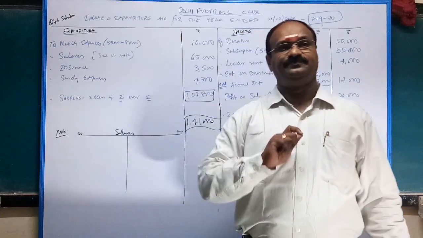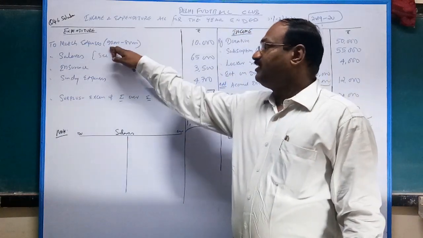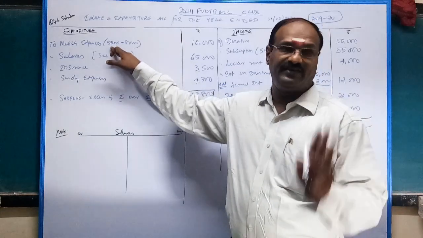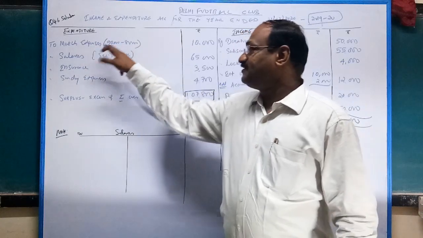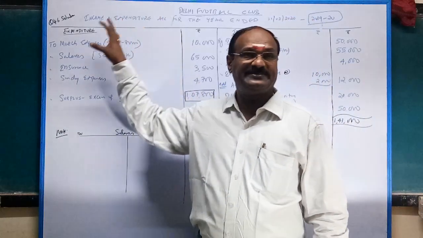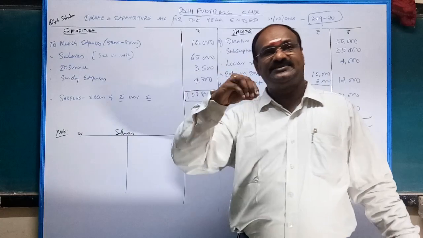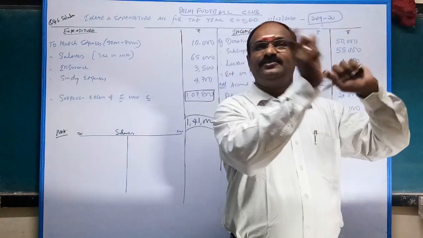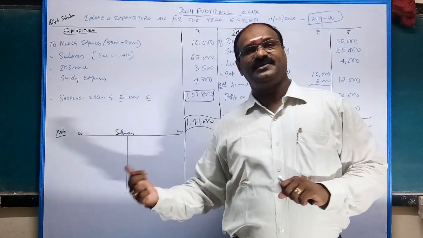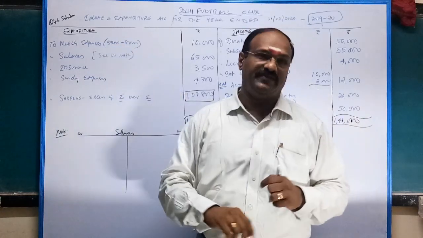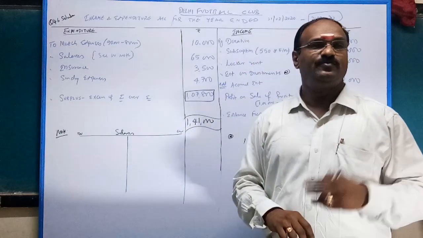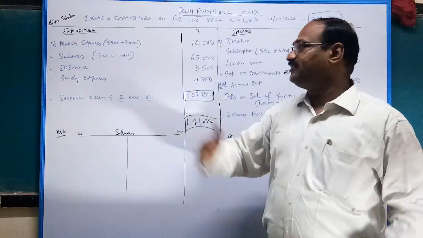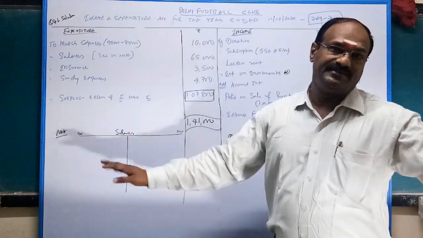Repeat once again. In this particular problem, 90,000 is given. Suppose instead of 90, 70,000 is given, then match expenses should not be debited in the expenditure account. It should be adjusted with the match fund. Match fund 80, match expense 70. That's all. Balance 10,000 on the liability side. But in this case, match expenses of 90,000 are given, which is more than the match fund. So match fund 80,000, match expenses 90,000. The difference of 10,000 is debited to expenditure.